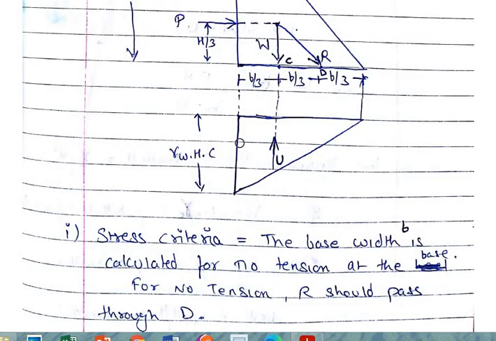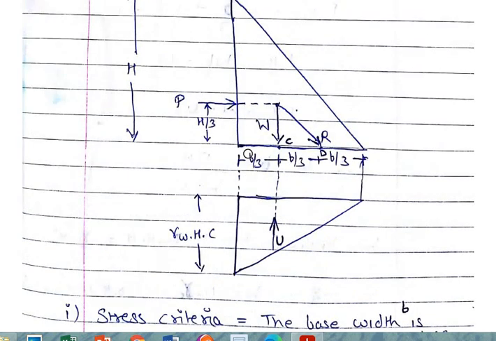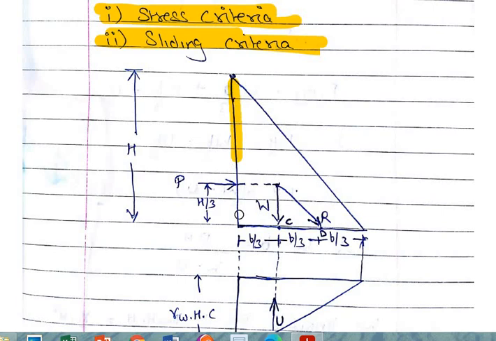So very firstly, let's start with the stress criteria. Let's determine the width of the dam. Let's start with drawing the elementary profile where the water pressure P will act at the distance h by 3 from base. The self weight W will fall from the CG at the downward side, and the resultant of P and W will fall at point D. Let's suppose it falls at D.